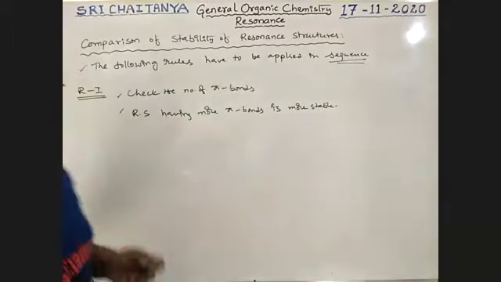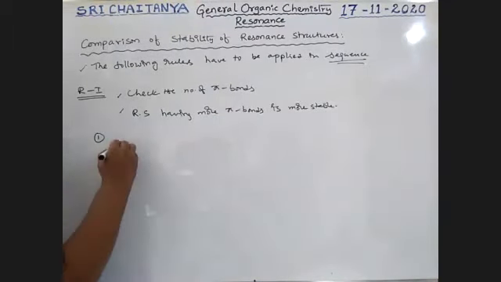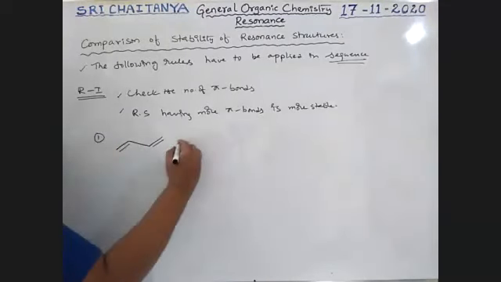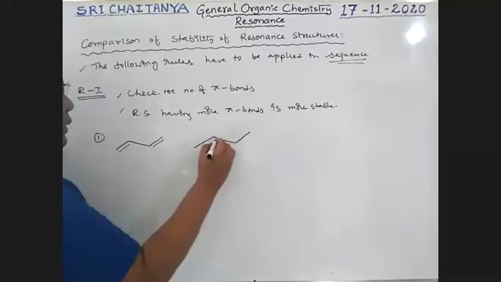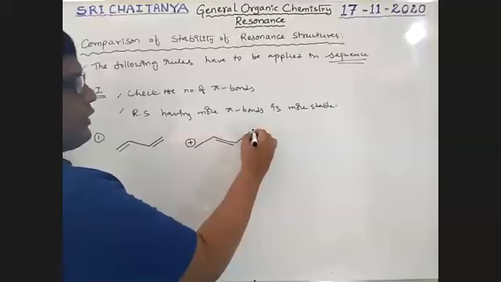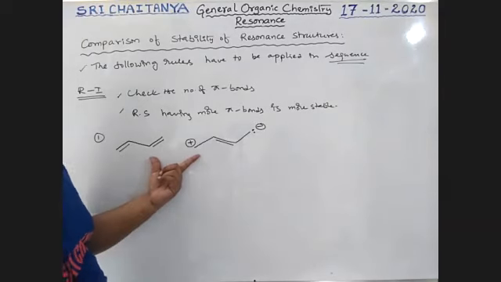See here, let us observe the examples. Example 1. Boys, these two are resonance structures. This one gets a positive charge, this one gets a negative charge. Among these two, which one is more stable? These two are resonance structures, no doubt at all.